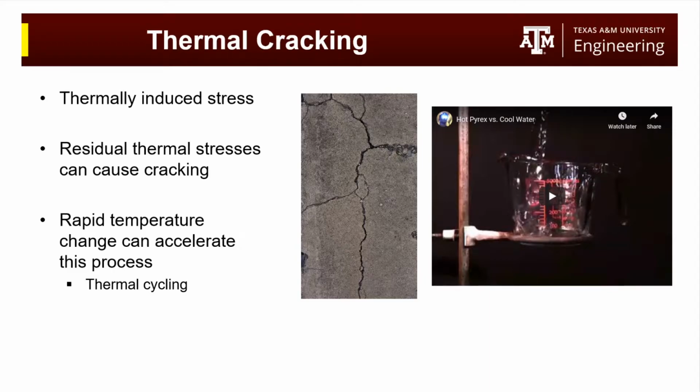Thermal cracking and even failure can also happen much faster with rapid temperature change. Like taking glass from an extremely hot furnace or heat source and cooling it quickly can cause a lot of internal stresses to develop. And doing this repeatedly or cyclically can accelerate material breakdown. This process is deemed thermal cycling, as you'll see in this clip.